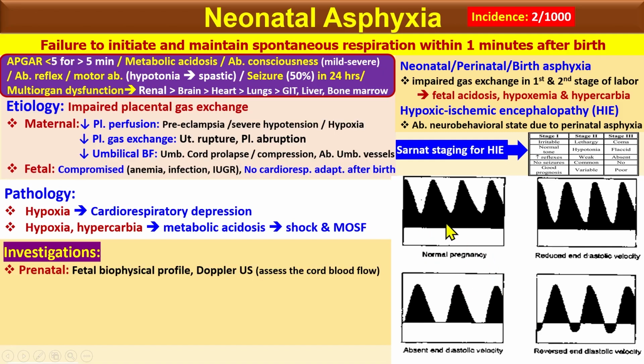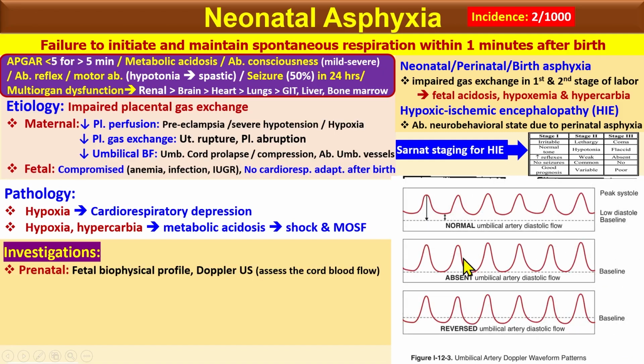Okay, so this is the normal pregnancy. And here also you can see the normal baseline, and here the absence of the end diastolic volume, and here is the reversal of the end diastolic volume. In the perinatal investigation, we look at the blood gas analysis and the saturation. And this is important for the acidosis.